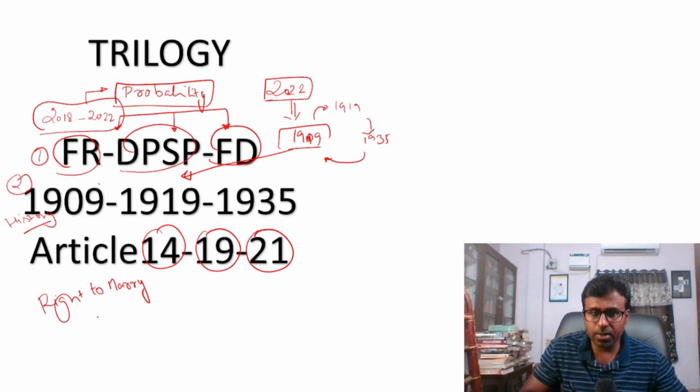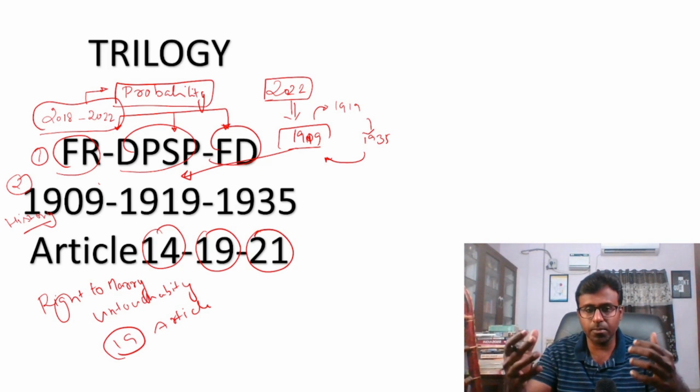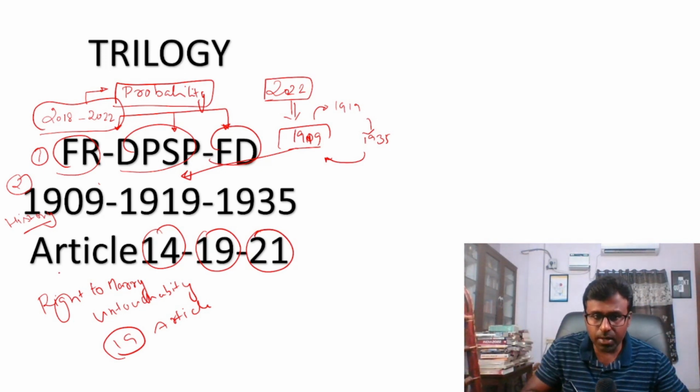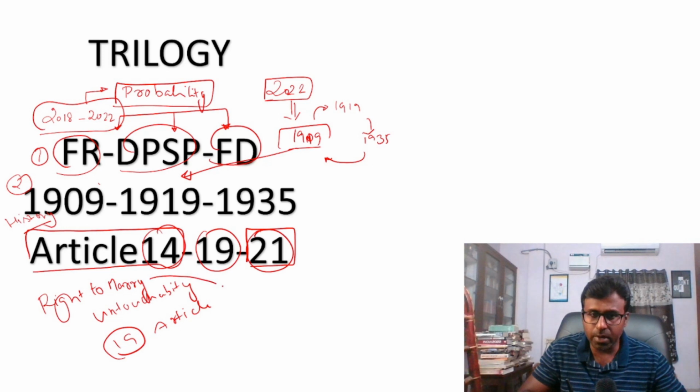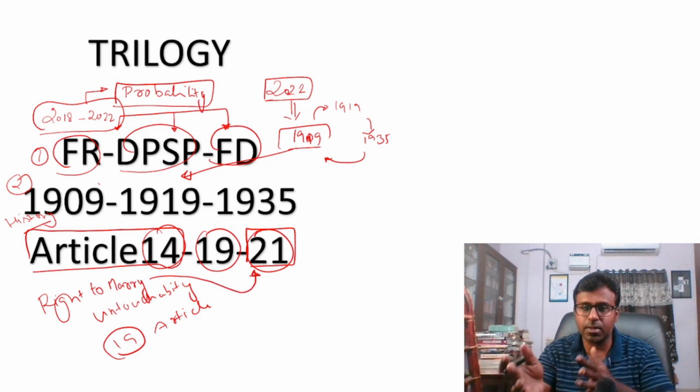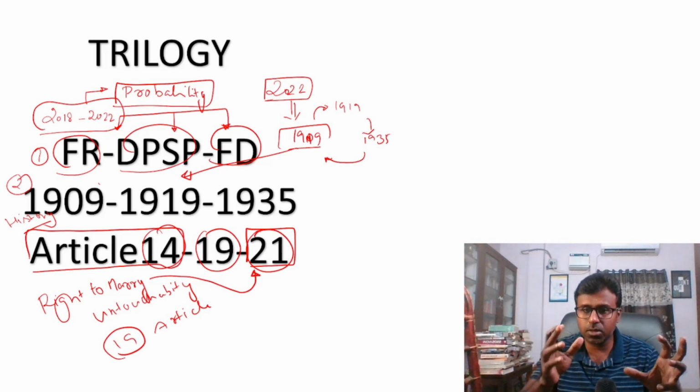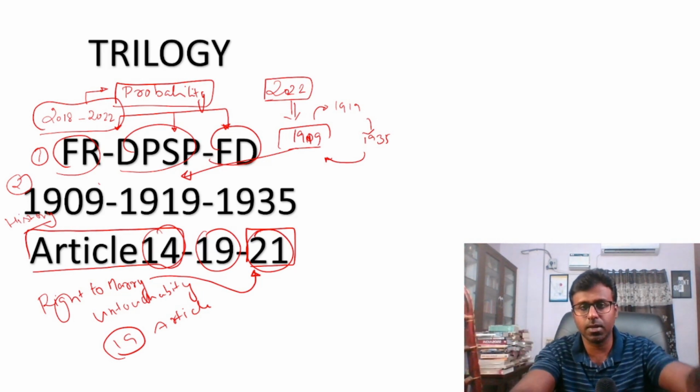Or they asked, for example, if there is an article on untouchability, or Article 19, what does it come under? Right to equality, right to constitutional remedies; there are six categories, and in that, one question is there. Article 14 and Article 21 related conceptual questions are coming. You should know, for the right to marry or the right to environment, under what article they are asking. And 14 is about equality and equal protection. So you should have a little conceptual understanding. This trilogy should be thorough when you go inside the hall.